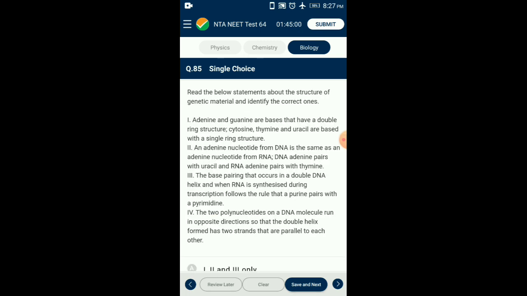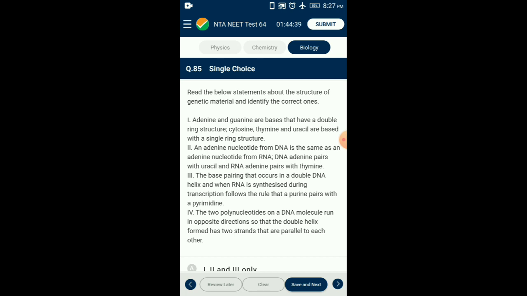Question number 85. Read the below statements about the structure of genetic material and identify the correct ones. Adenine and guanine are purines which have two ring structures, whereas thymine, uracil and cytosine are pyrimidines having single ring structure.